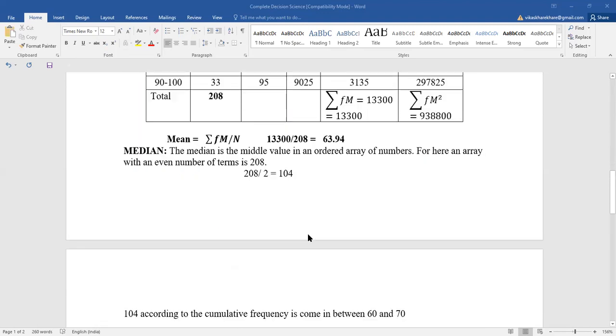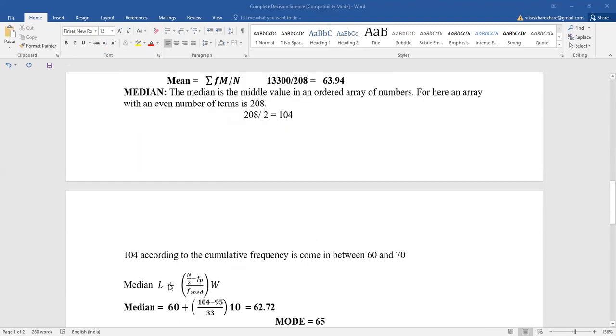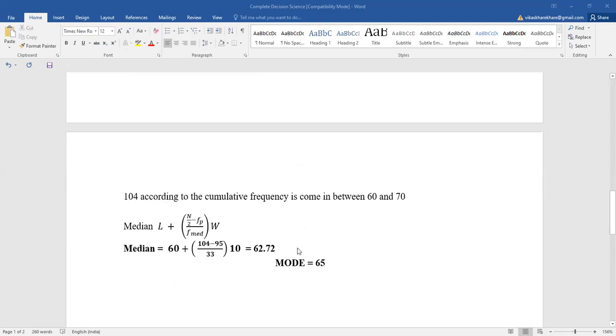So in the formula, first we put the lower limit of the median class interval, which is L. According to the cumulative frequency, 104 comes in between 60 and 70, so L is equal to 60.